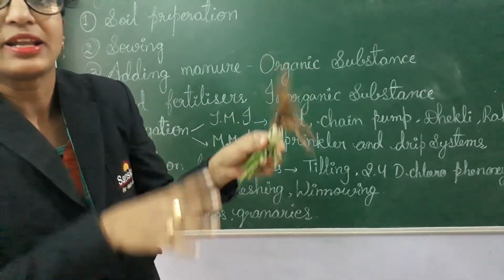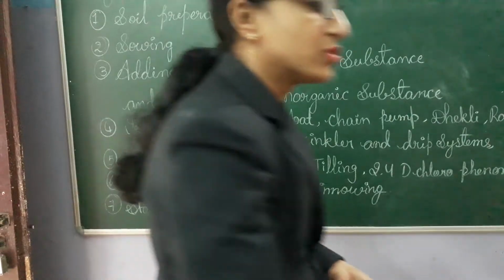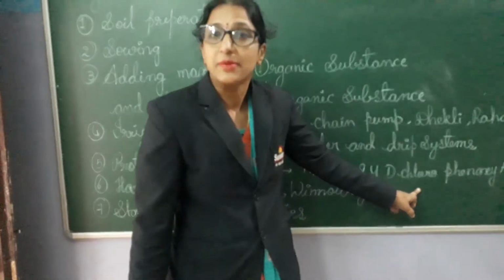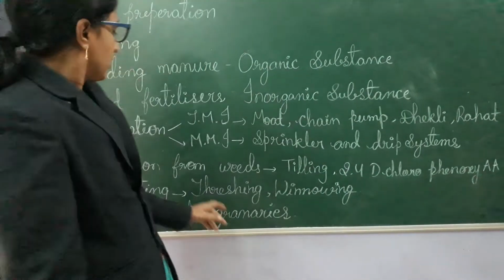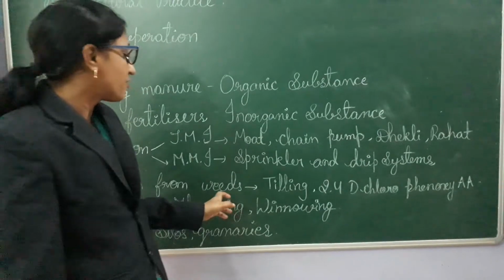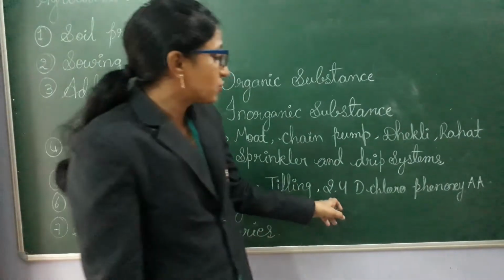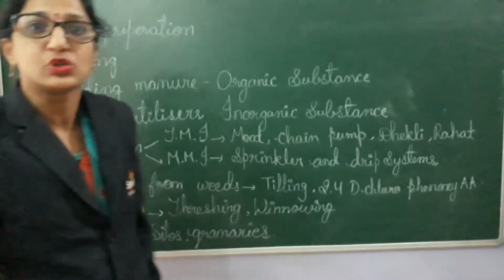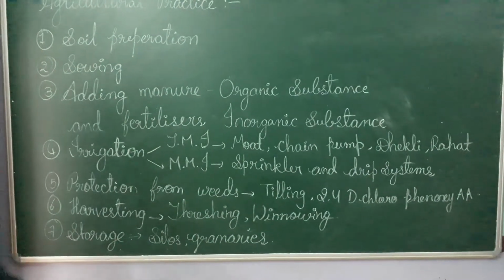After a few days they will decompose and give manure to the soil also. And 2,4-D is one of the chemicals used to kill weeds. Removing and killing of weeds is called weedicide. And 2,4-D means 2,4-dichlorophenoxyacetic acid, which is used to kill the weeds in agriculture.